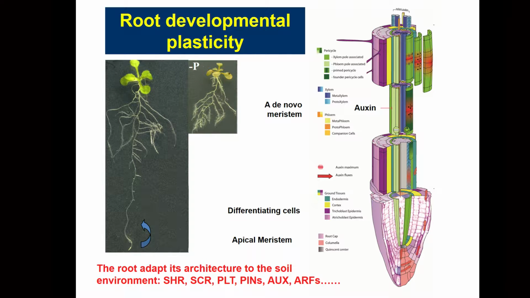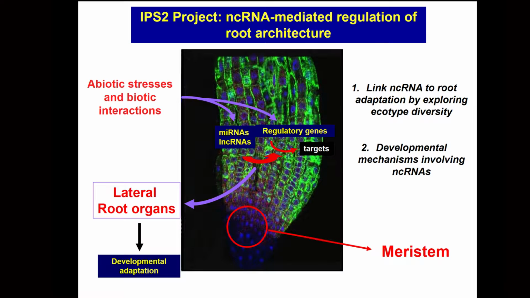In our lab, we use this phenomenon of root developmental plasticity as a model to try to understand how non-coding RNAs can impact gene expression. The idea we try to support is that the environment, either through abiotic stresses or because of the presence of microorganisms, fungi or pathogens, will change the expression of these non-coding RNAs and in this way affect regulatory genes. And this will mean that somehow the lateral root organs will change and lead to developmental adaptation.